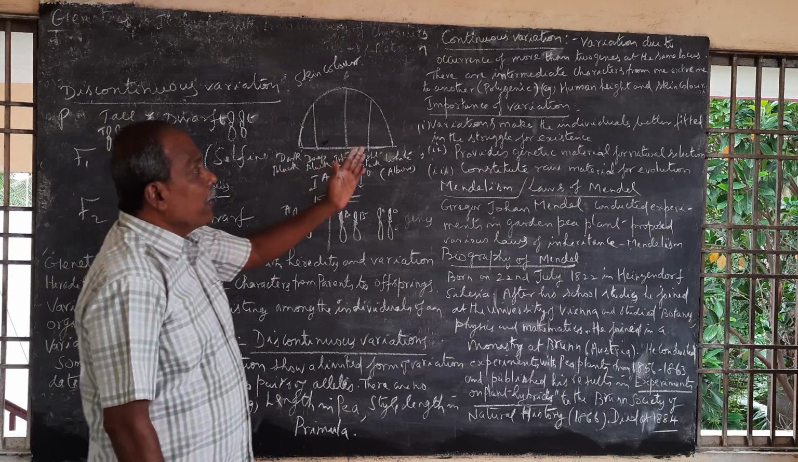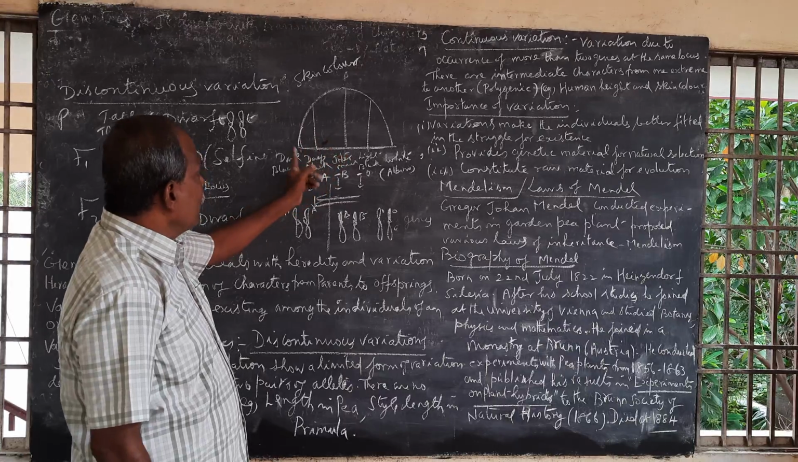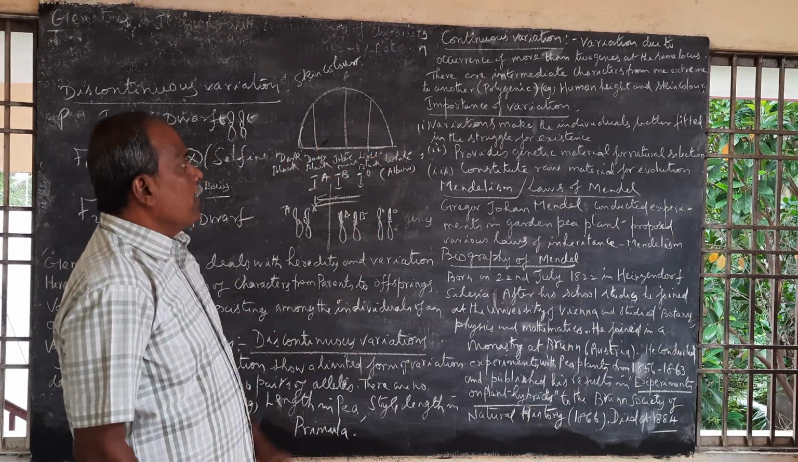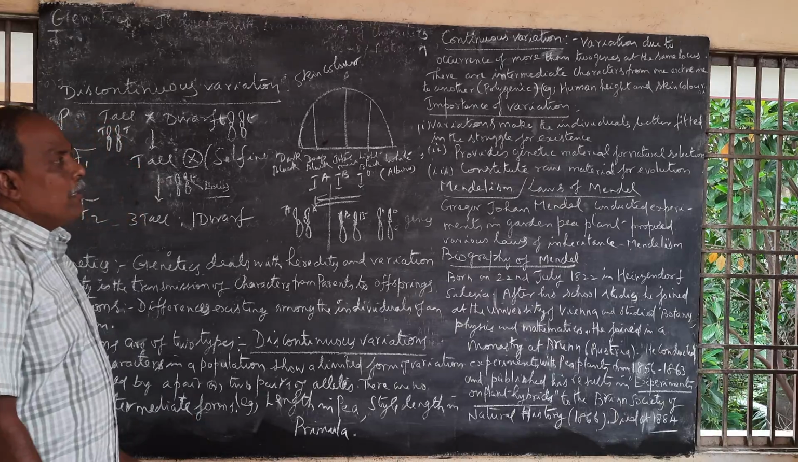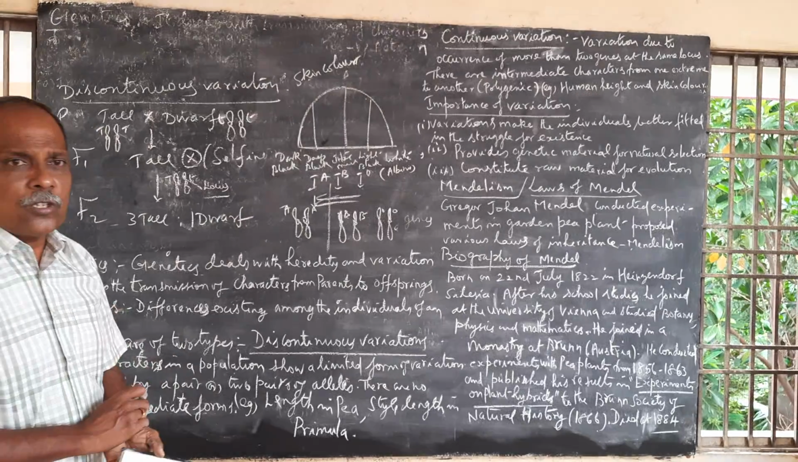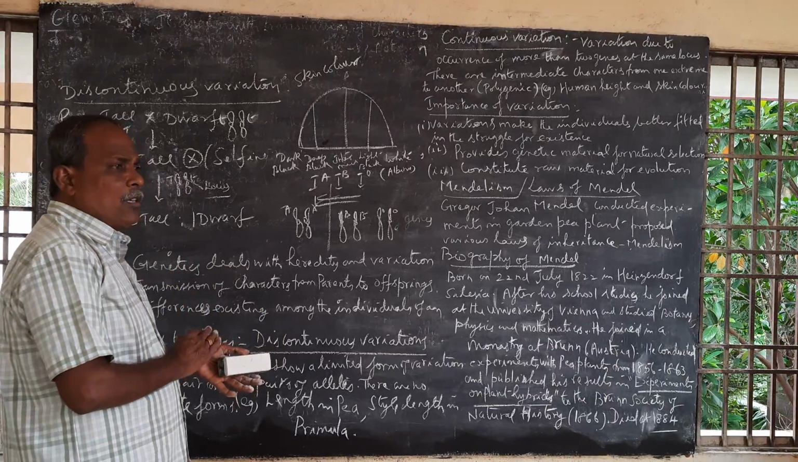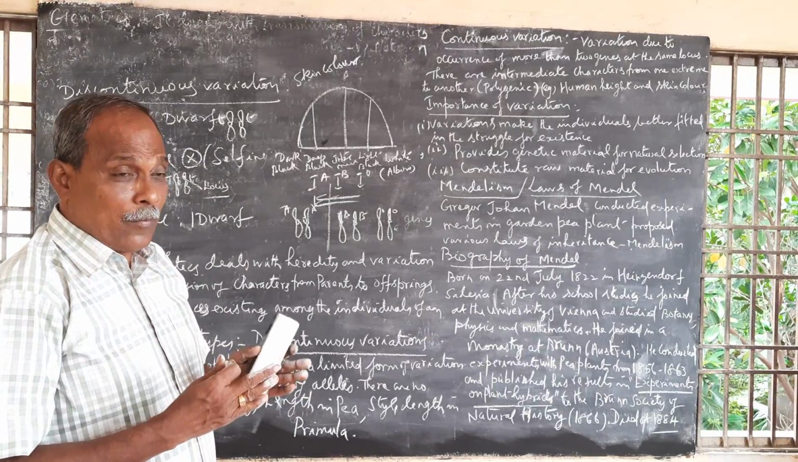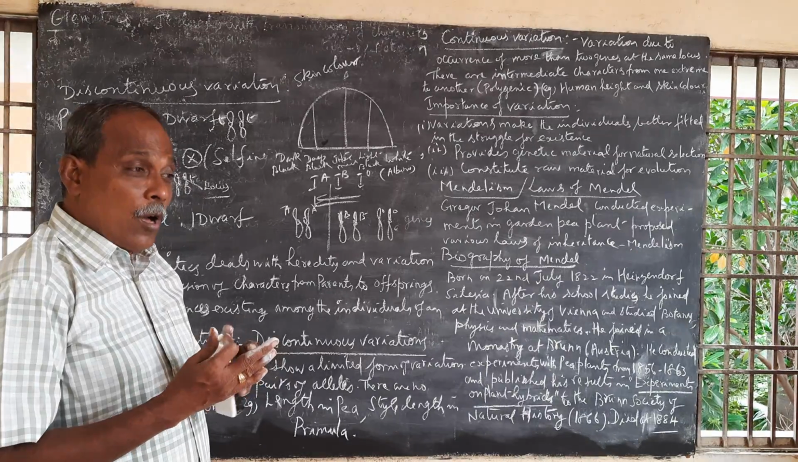There are intermediate characters from one extreme to the other extreme. That is what continuous variation is. Examples are human height and skin color. Then the importance of variations: what are variations for? Variations play an important role in evolution.